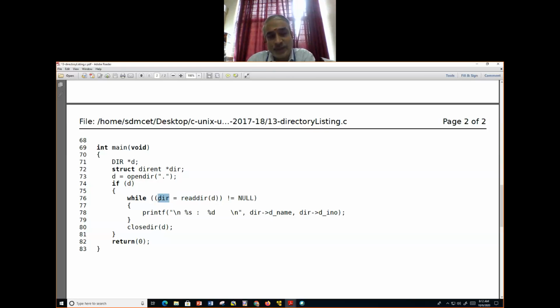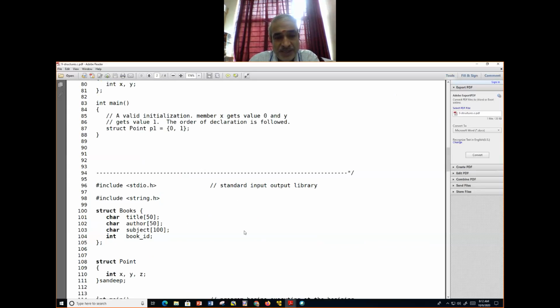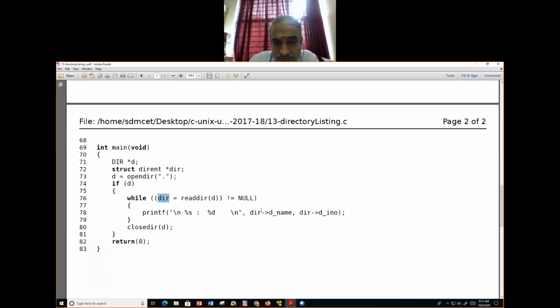And there are many fields in that, you know about that. Then how do you access each field? In our previous example, you accessed the structure fields by book1.title, book1.author, like that. But when you use pointers, you access by using this arrow symbol. How do you read that? You read it as the d_name field of the structure pointed to by dir. Are you getting it? What is dir? Dir is a pointer to the structure.